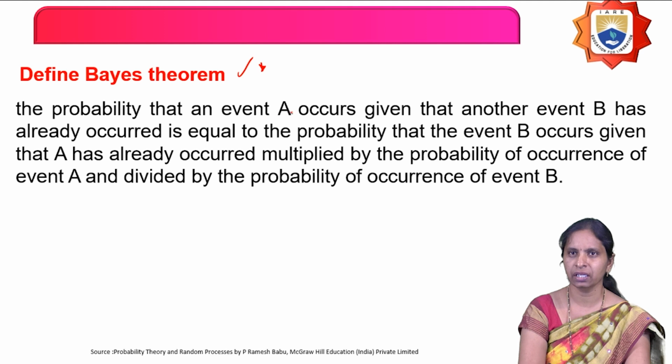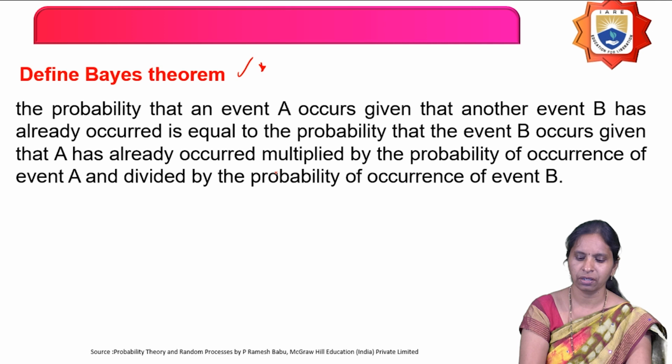The probability that an event A occurs given that another event B has already occurred is equal to the probability that event B occurs given that A has already occurred, multiplied by the probability of occurrence of event A, and divided by the probability of occurrence of event B. So again, we extend the concept of total probability to Bayes theorem.